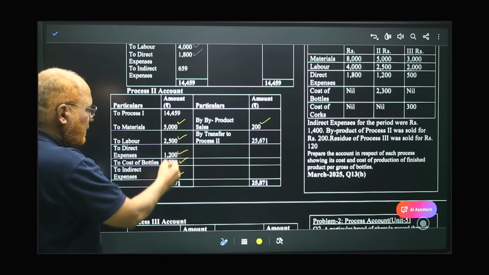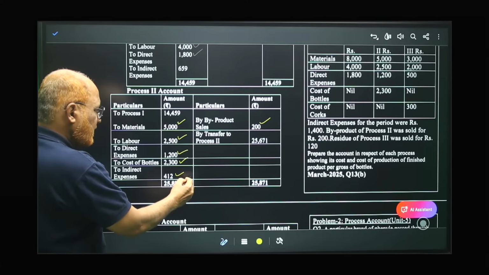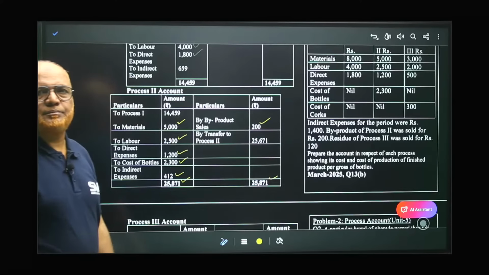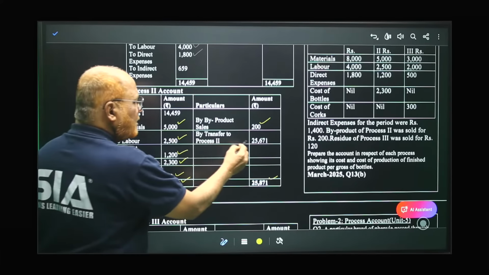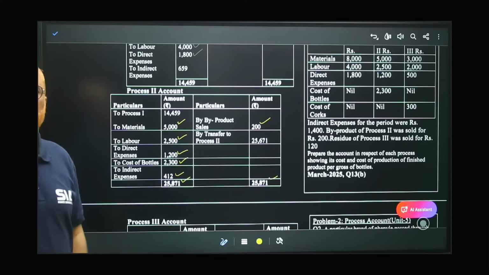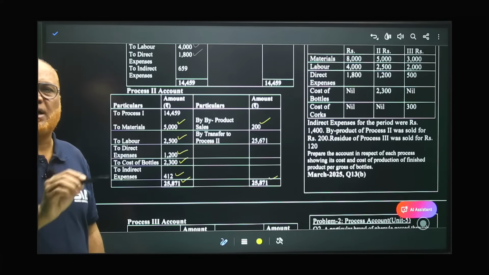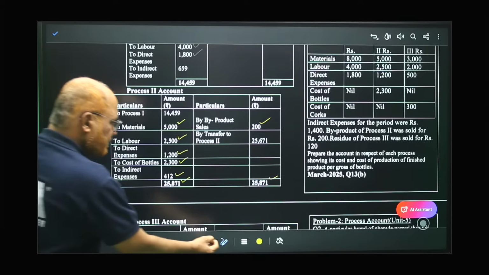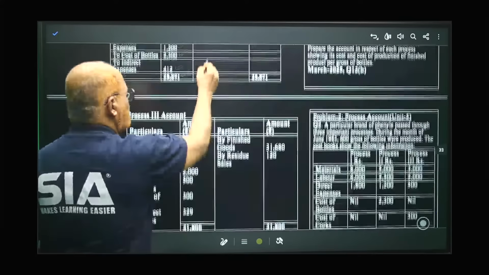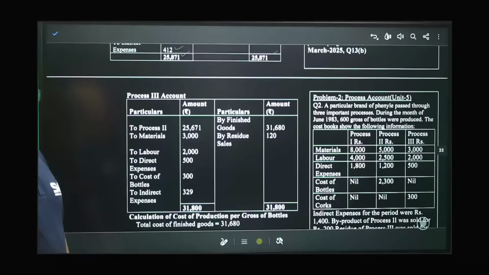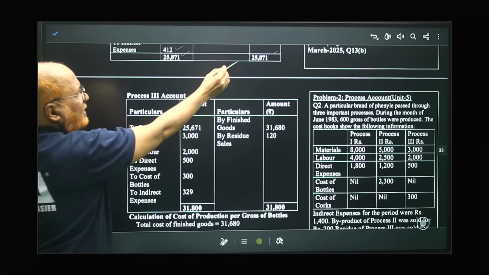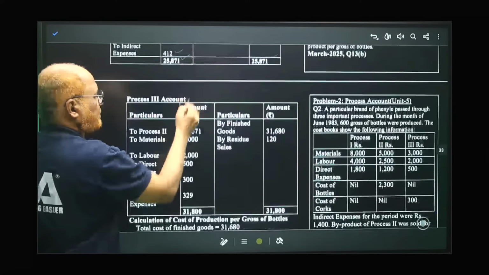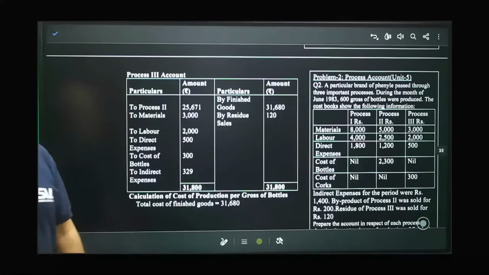Take the total of the debit side, 25,871. Same 25,871 minus 200. You will get the balancing figure, 25,671. This is the output of second process. Balancing figure. Now this will become the input of the third process. Process 3. So debit side process 2 account 25,671. This is the input.